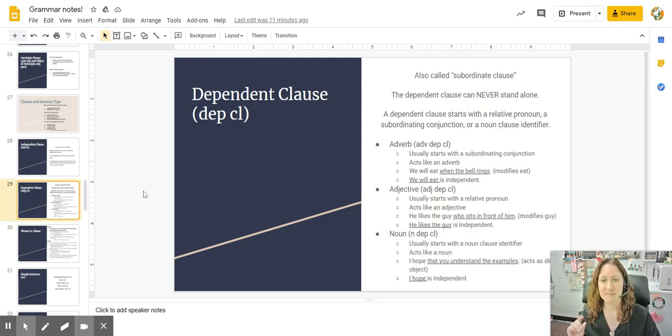Okay, next one. A dependent clause has a subject and a verb, but cannot stand by itself. It depends on, it leans on something that's independent. So a dependent clause has a subject, has a verb, but it depends on, leans on something else that's stronger.